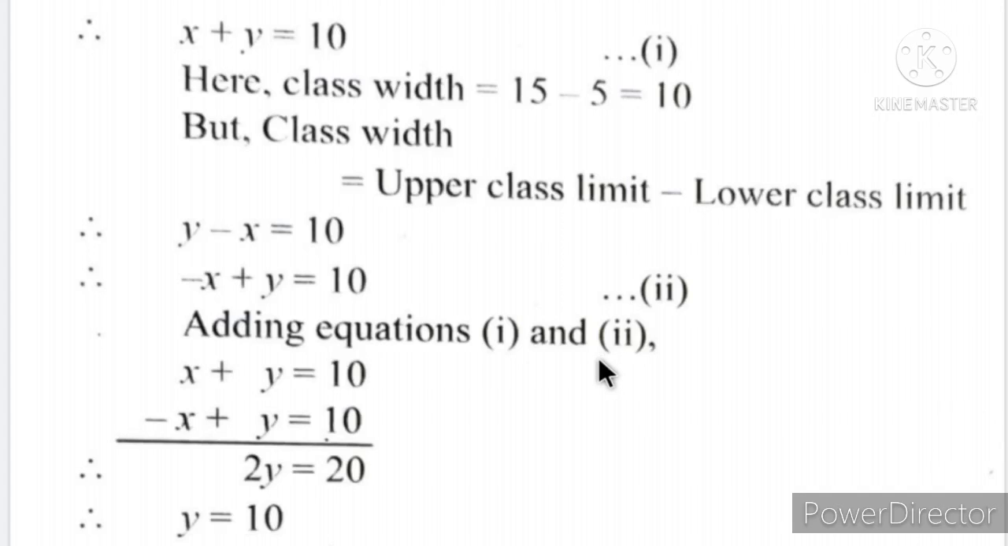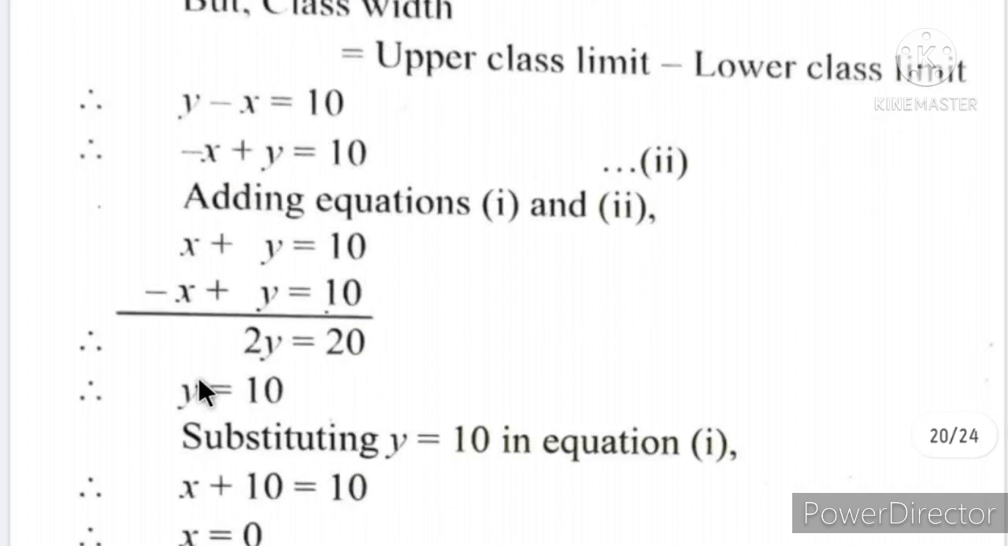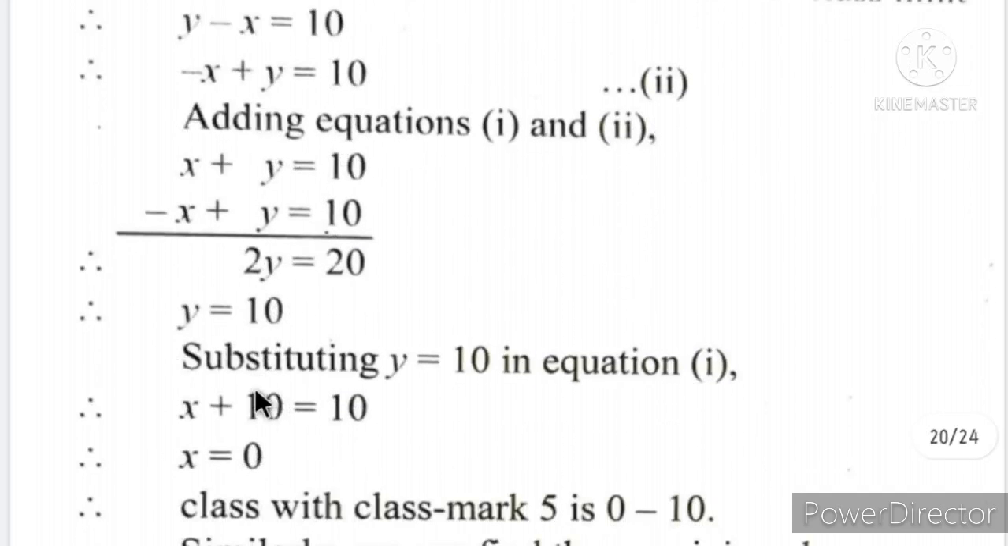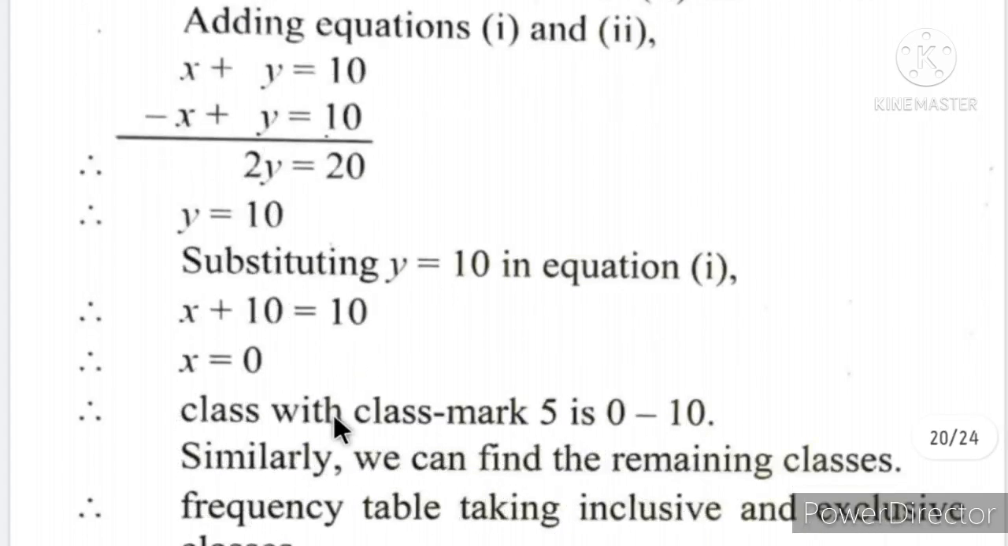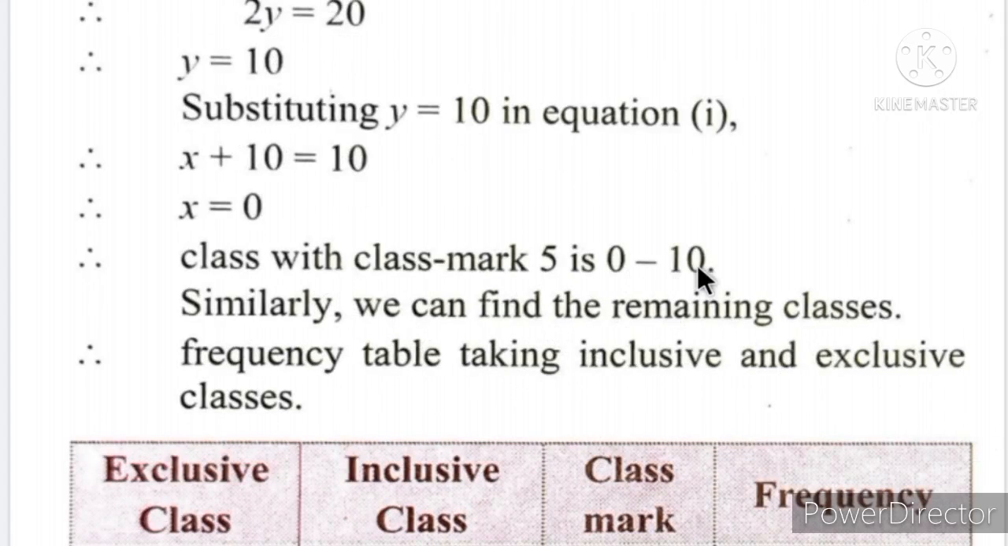I hope that you know what method we are using. We are using the elimination method that we learned for solving simultaneous equations in chapter 5. So x plus y is equal to 10, and adding minus x plus y is equal to 10, plus and minus cancel, y plus y is 2y, 10 plus 10 is 20. Therefore y is equal to 20 upon 2, that is 10. Substituting y equal to 10 in equation 1 so that we get x: x plus 10 is equal to 10, so x is equal to 10 minus 10, which is 0. So the class with class mark 5 is 0 to 10. Okay, we got the class.